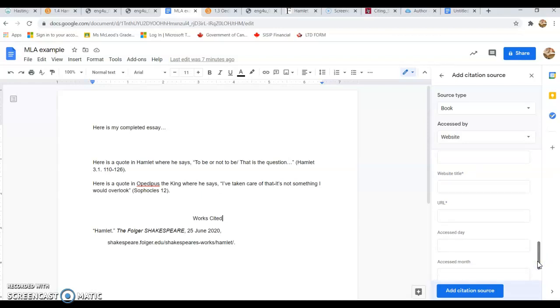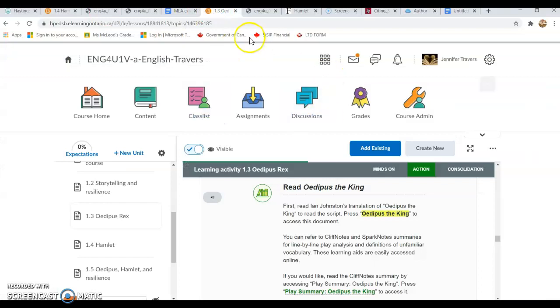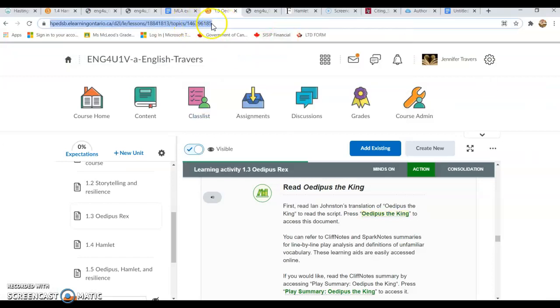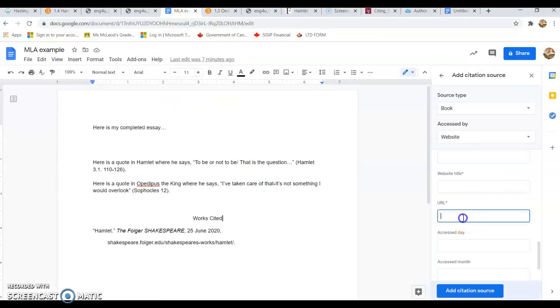The challenge here is that we are actually accessing a PDF. So what we can do is simply type in the VLE URL that we got. And we can just type ENG4U VLE.